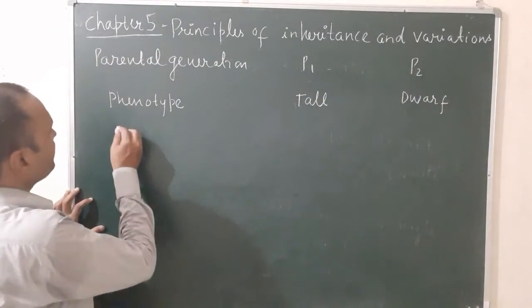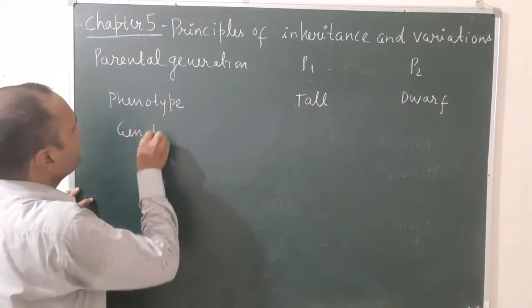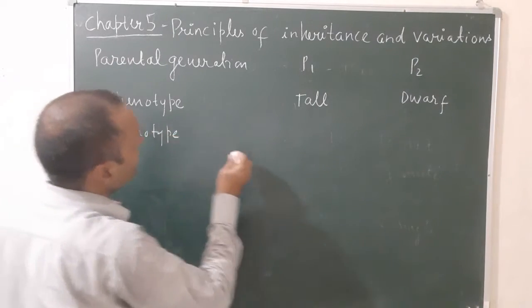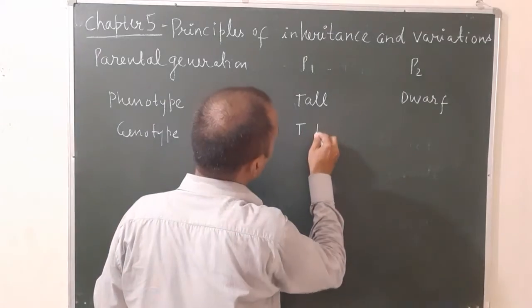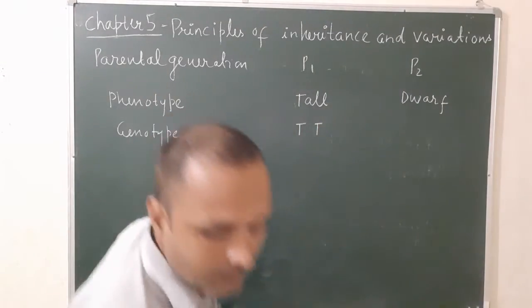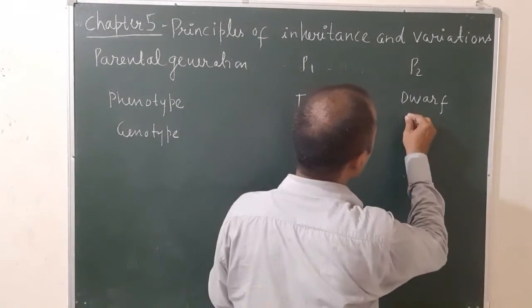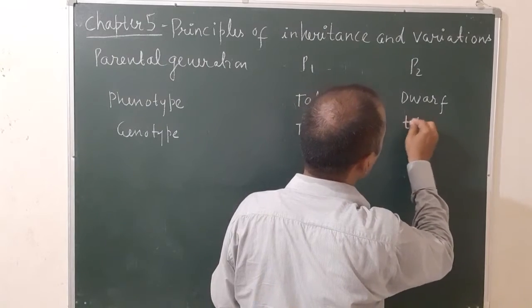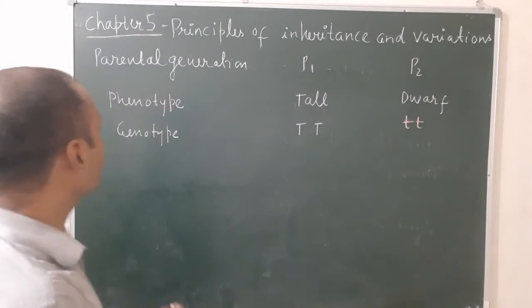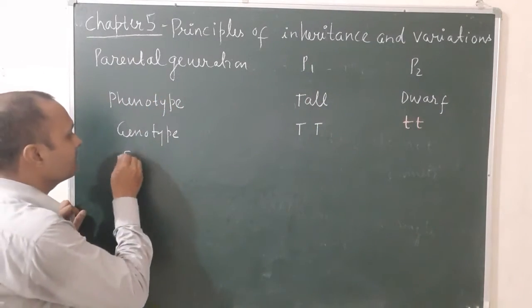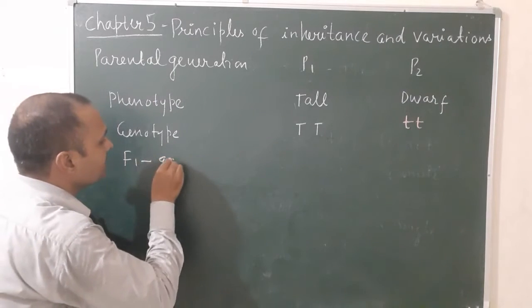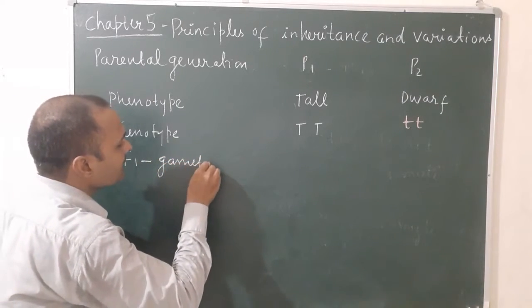Now the genotype. For tall, there will be capital T and capital T, and for dwarf it will be small t and small t. Let's see the F1 gametes, the first generation gametes.